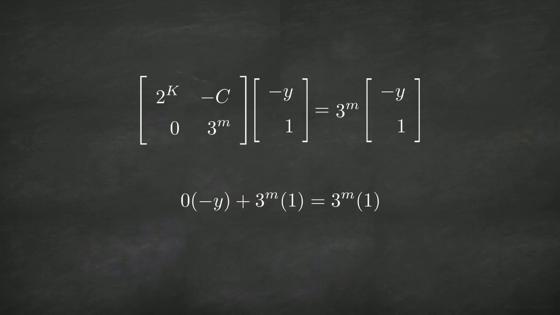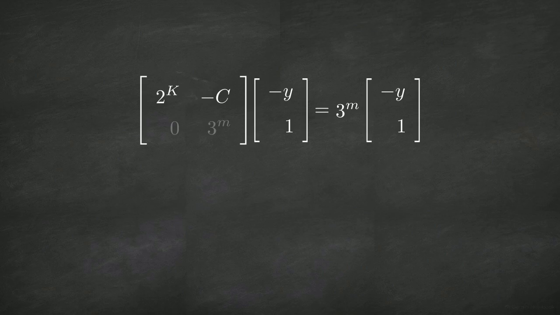The bottom row simplifies to an identity. It confirms the length of the word, but it provides no information about whether the sequence can actually close. The top row provides the actual constraint. It simplifies to (2^k minus 3^m), all multiplied by the starting value y, equals the affine shift c. We define the term in parentheses as the denominator, d. Since the starting value y must be a positive integer, the denominator d must perfectly divide the shift c. This divisibility condition is the minimal requirement for a cycle. If the denominator does not divide the shift, the trajectory cannot return to its starting point.